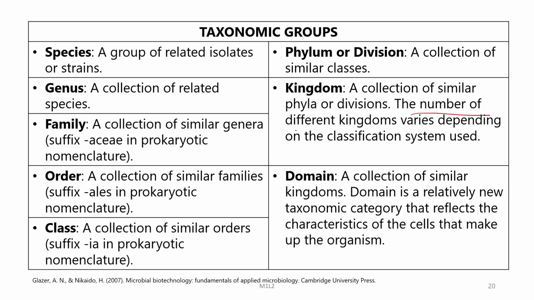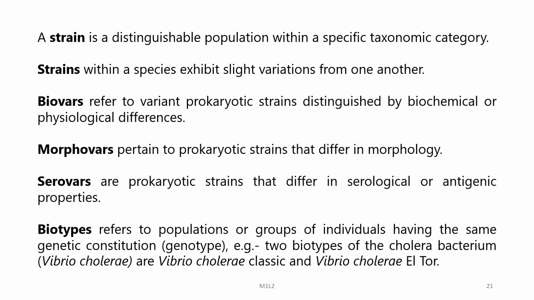The number of different kingdoms varies depending on the classification system used. And finally, domain is a collection of similar kingdoms. Domain is a relatively new taxonomic category that reflects the characteristics of the cells that make up the organism. A strain is a distinguishable population within a specific taxonomic category. Strains within a species exhibit slight variations from one another.